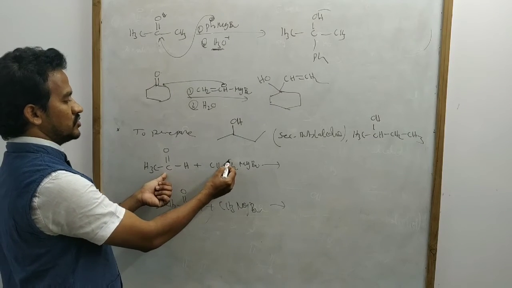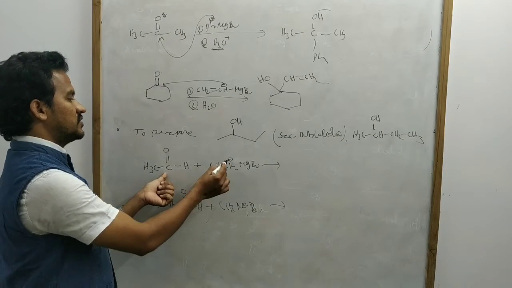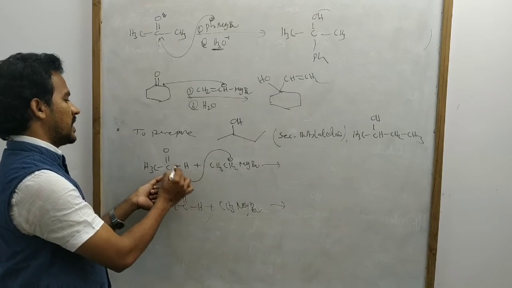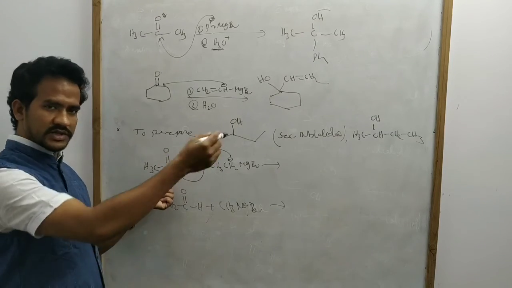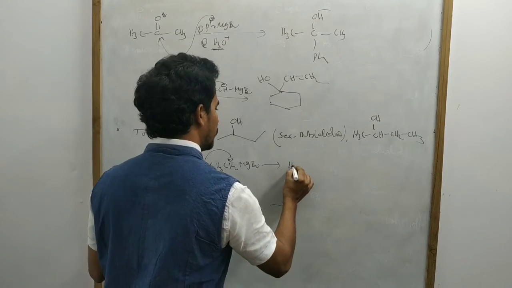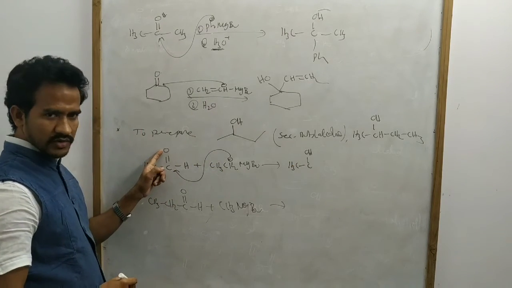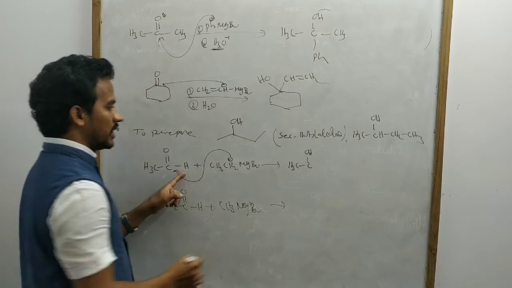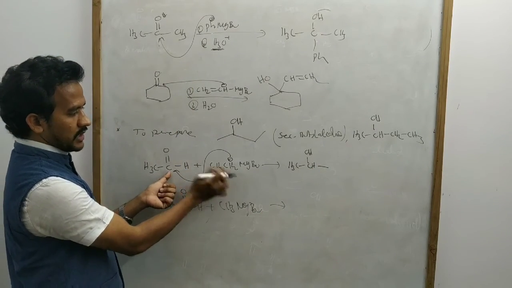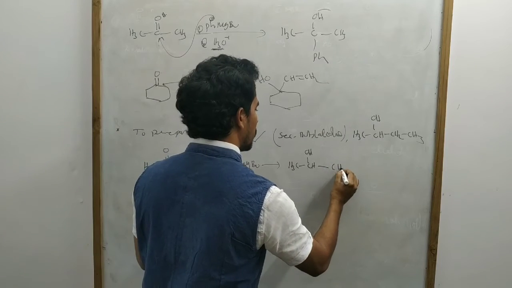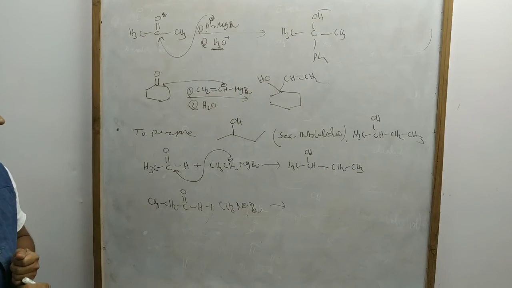So first, the ethyl group bonds to this carbon, and the oxygen becomes OH by hydrolysis in the second step. So here CH3, and this oxygen becomes OH, and there is already a hydrogen. Here the bond forms between this carbon and the ethyl carbon, CH2, CH3. That's it, secondary butyl alcohol.